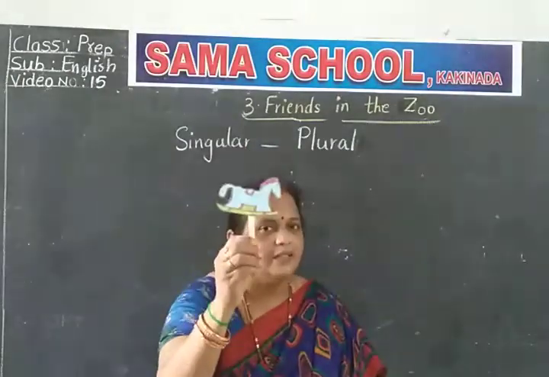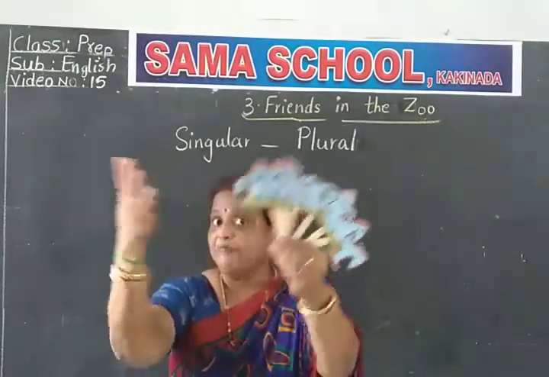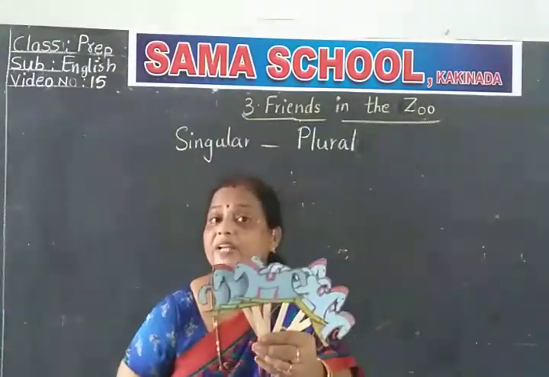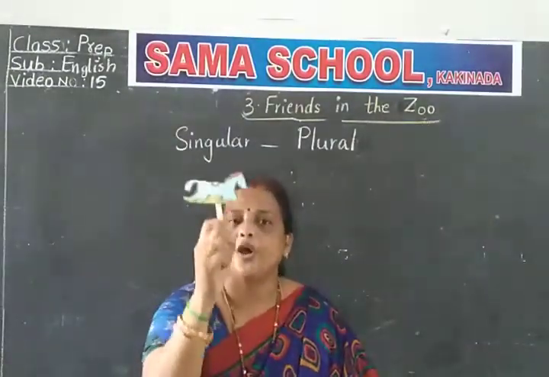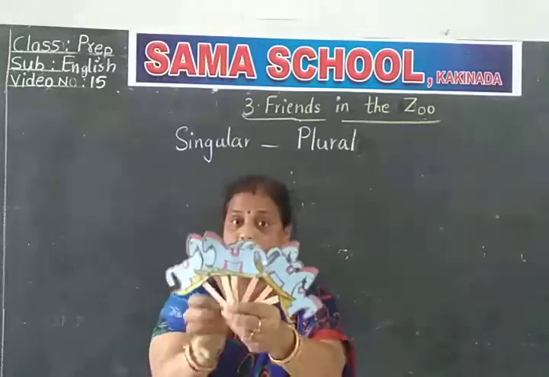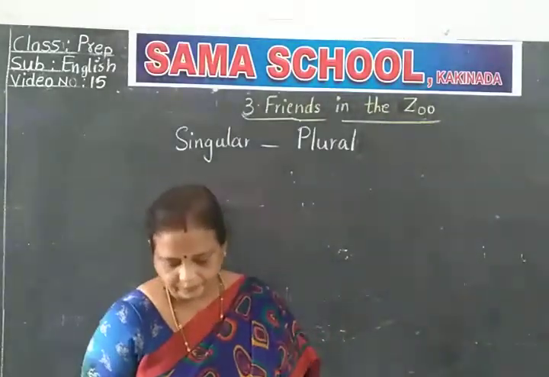If it is one, toy horse. We have many. We have 6. We have many, Amma. Now what should we say? Toy horses. If there is one, we say toy horse. But we have now many. What do we say? Toy horses. Next.